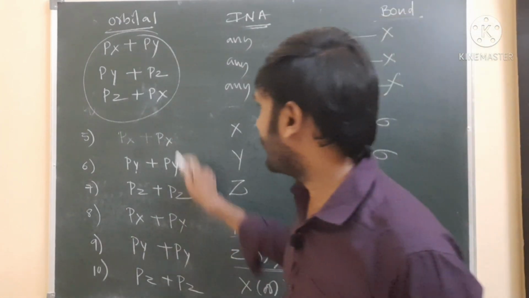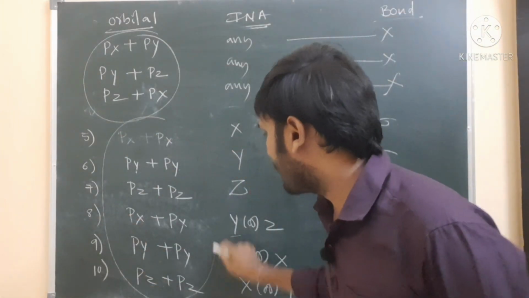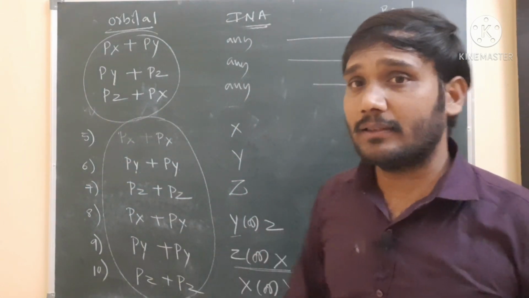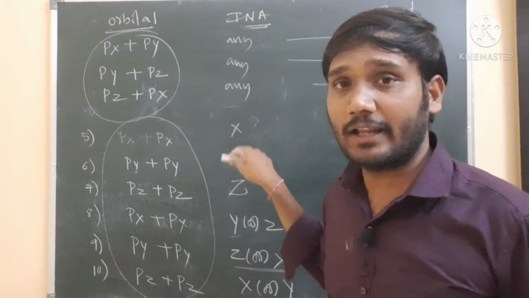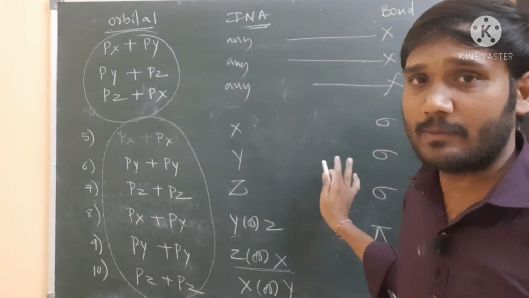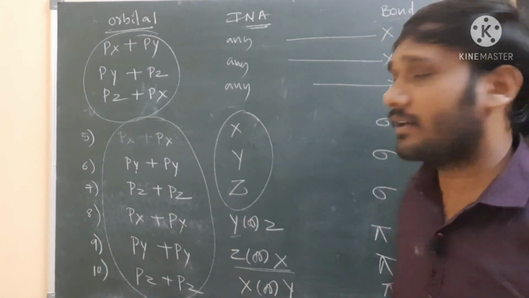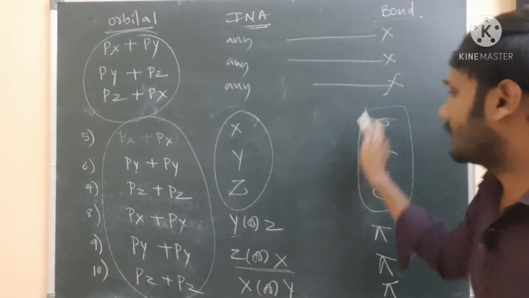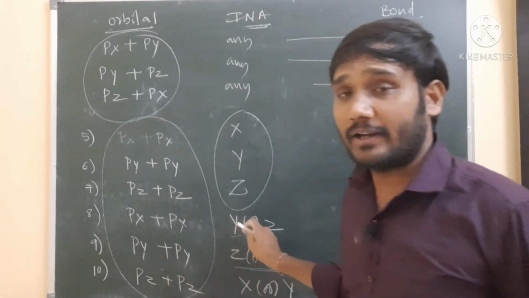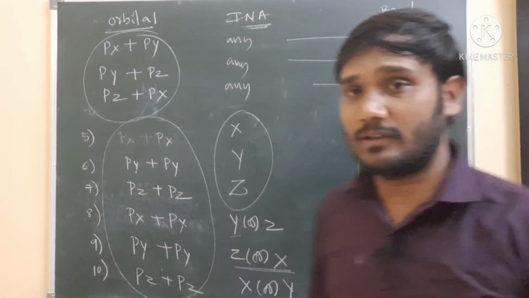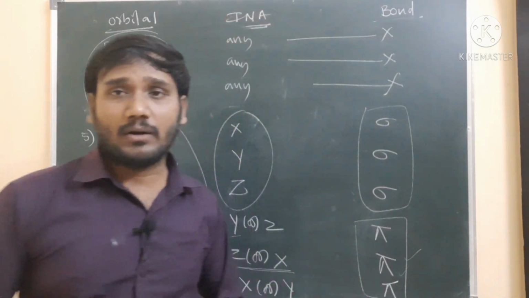So finally you have to remember that the orbital direction must be the same. Depending on whether the internuclear axis is the same or different, a sigma bond or pi bond is possible. If the orbital axis and internuclear axis are both the same, a sigma bond takes place. If the orbital axis is the same but the internuclear axis is different, it gives pi bond formation. So this is about sigma bond and pi bond formation.